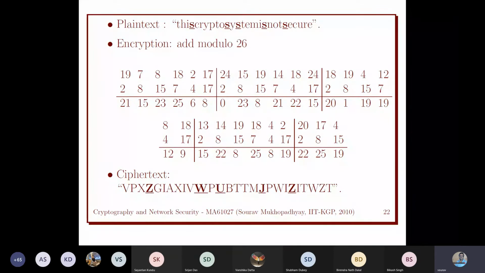Sir, why does m have to be public here? That is part of the encryption algorithm, and that is the basic fundamental assumption of any cryptographic system: we make everything public other than the value of the key.